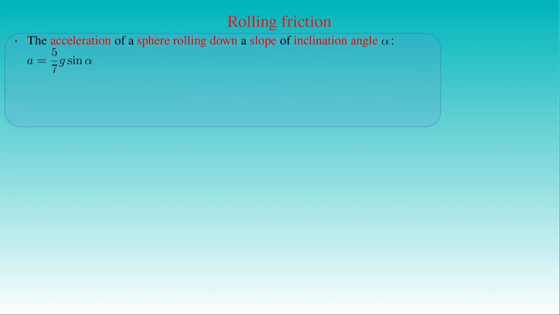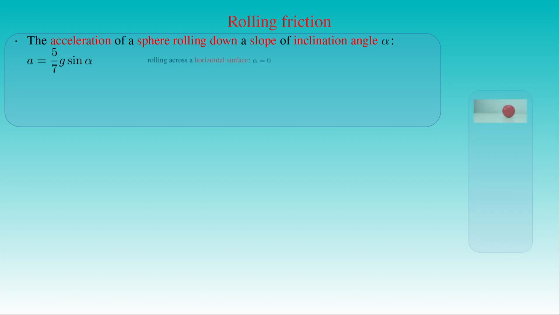After the presentation on bodies rolling down an incline, we discuss rolling friction or rolling resistance that slows down the motion of a rolling object. We saw that the acceleration a of a sphere rolling down a slope is given by 2/5 times the acceleration of gravity g times the sine of the inclination angle alpha of the slope.